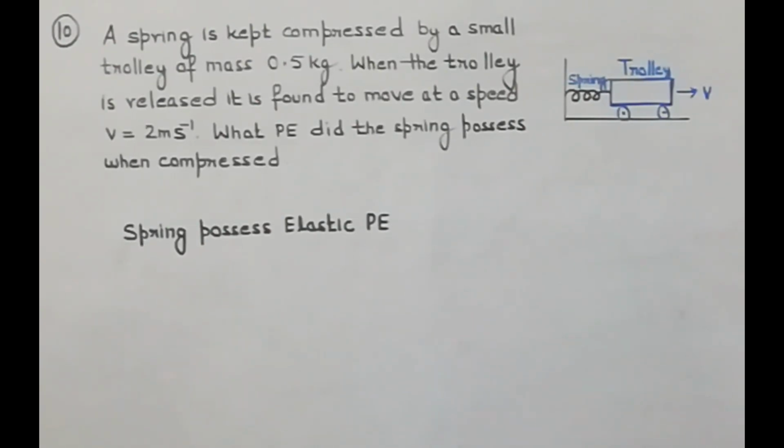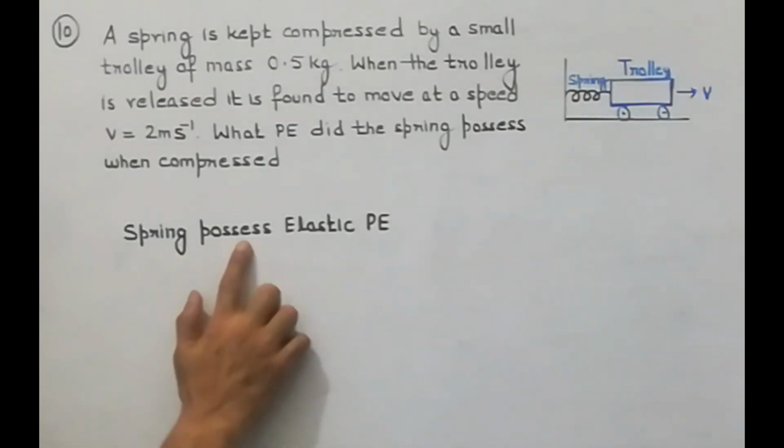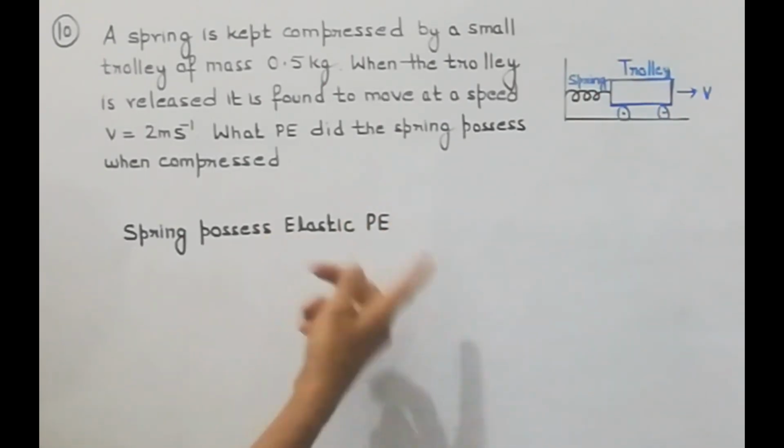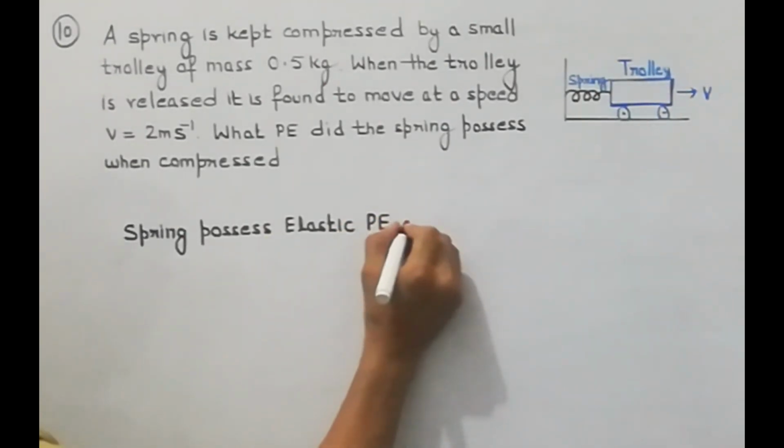When the trolley is released, that means a spring will regain its original shape and size, and then the trolley is found to move at a speed of 2 meters per second. Now what happens, the spring which is possessing elastic potential energy is converted into kinetic energy.